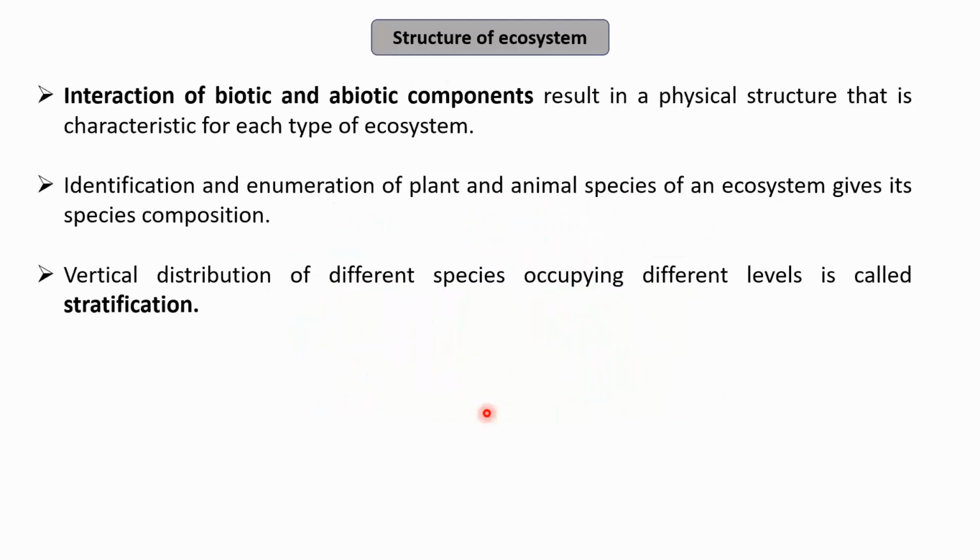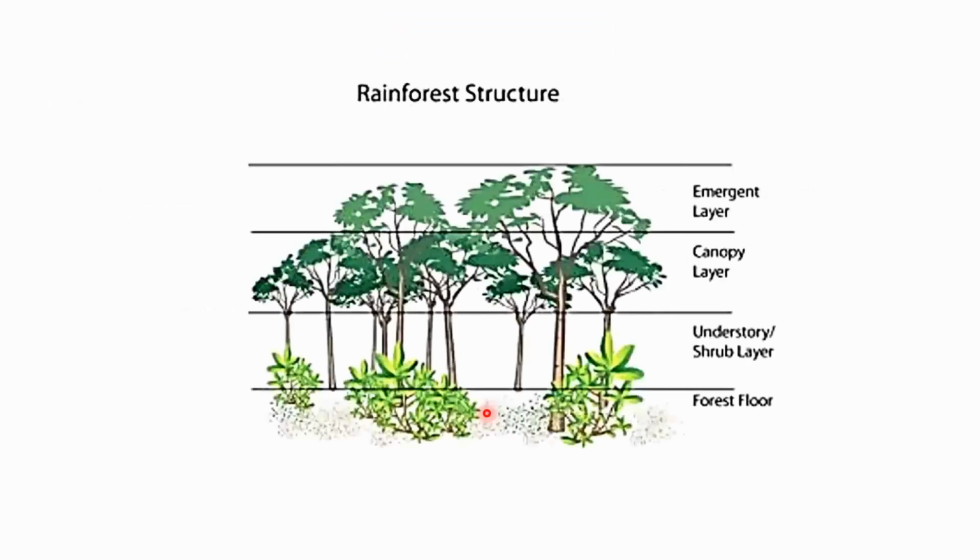The species have been classified and divided vertically, and this vertical distribution is known as stratification. Each layer of this division is known as a stratum, or strata. So the emergent layer, for example, is one of the strata. Then we have canopy layers, understory shrub layers, and forest floors. So this is an example of vertical stratification in a rainforest.